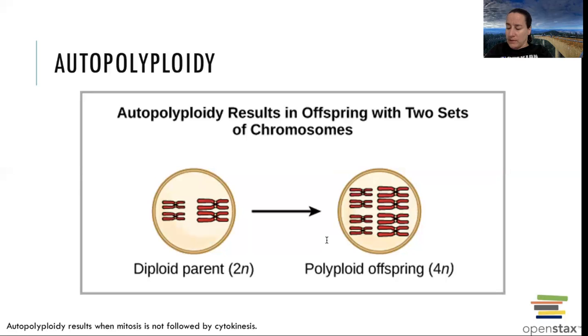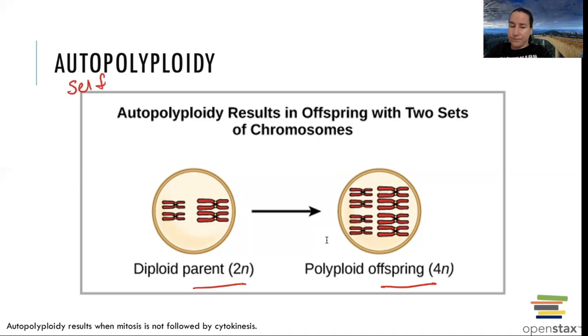So here is my diploid self, my diploid parent. We are diploid dominant lifestyles. This is a diploid parent, and the offspring have the same extra set, an extra set of its own chromosomes. So all the chromosomes ended up shifting into one cell instead of splitting off like they're supposed to in mitosis. So this is autopolyploidy. And remember, auto means self.